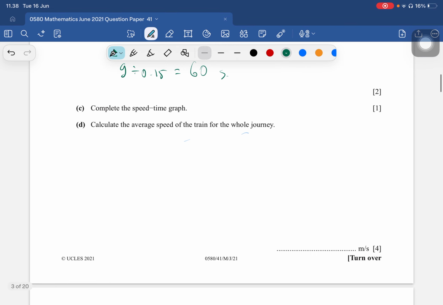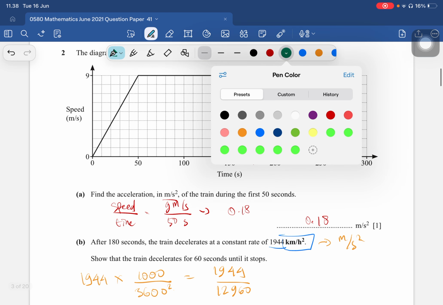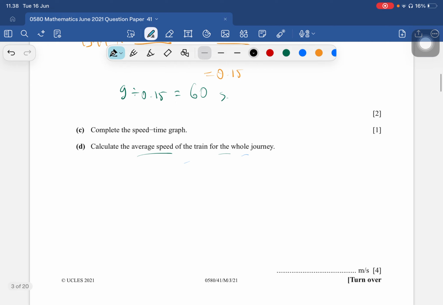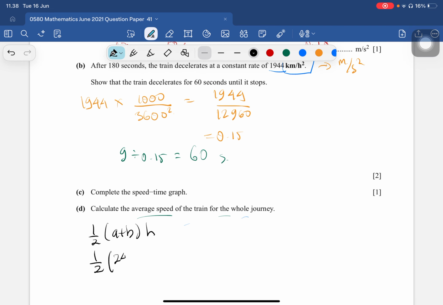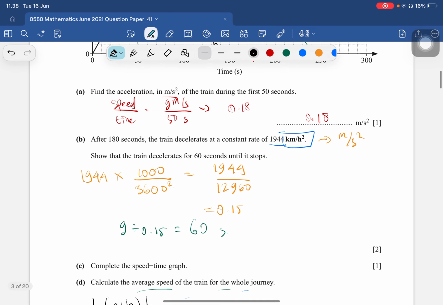Calculate the average speed of the train for the whole journey. So this is a trapezium. This is the height, and this is A and B. To find the area of a trapezium, we need one half times A plus B times the height. So one half, A is 240, B is from 50 to 180, which is 130.